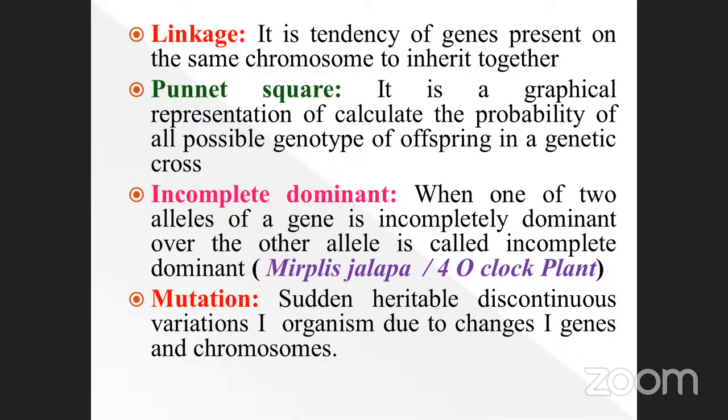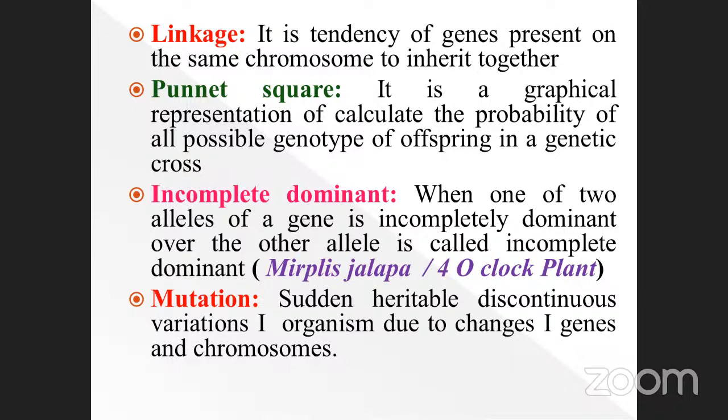What is meant by 4 o'clock plant? The flower blooms only at 4 o'clock. That's why it is called the 4 o'clock plant, otherwise called Mirabilis jalapa. They have white and red colored flowers. Sometimes other varieties are also present in this category. There are so many examples also. Okay, so this is incomplete dominance.